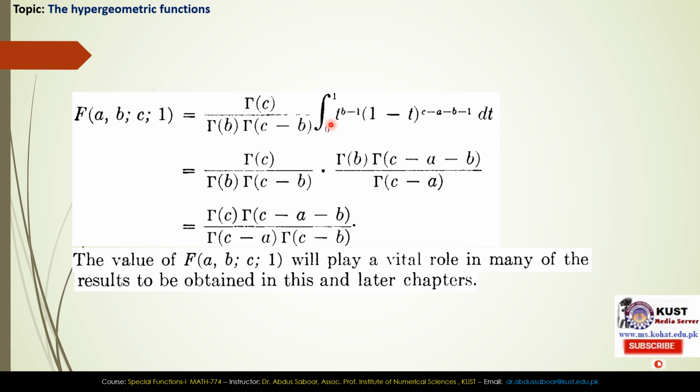So this is the integral form of a beta function. So we can write it in the form of these gamma functions, and then with just simple steps, we get this one. The value of f of a, b, c1 will play a vital role in many of the results to be obtained in this and later chapters.